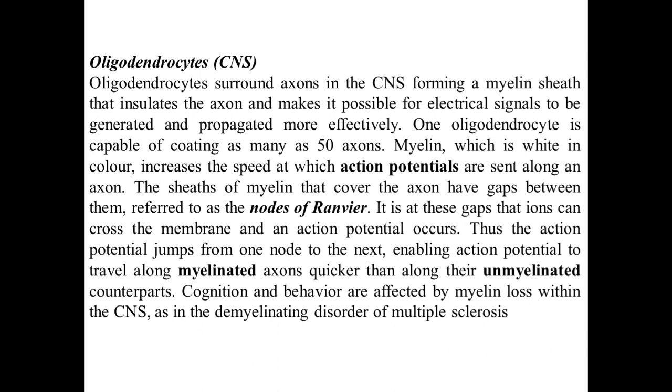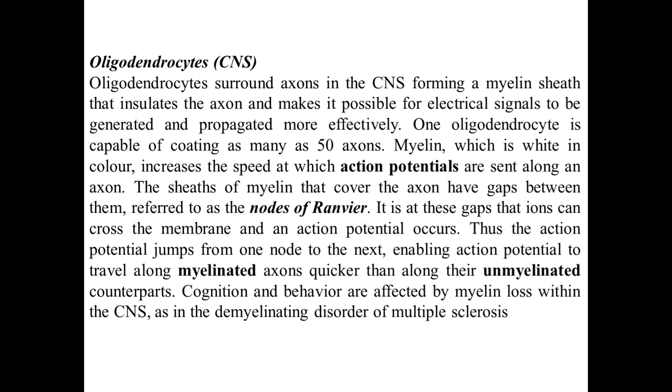So, the oligodendrocyte, a glial cell present in the CNS, mainly insulates the axon, forming the myelin sheath. This will help the electrical signal to be generated and propagated more effectively from one neuron to another neuron and from one neuron to the effector cell also.